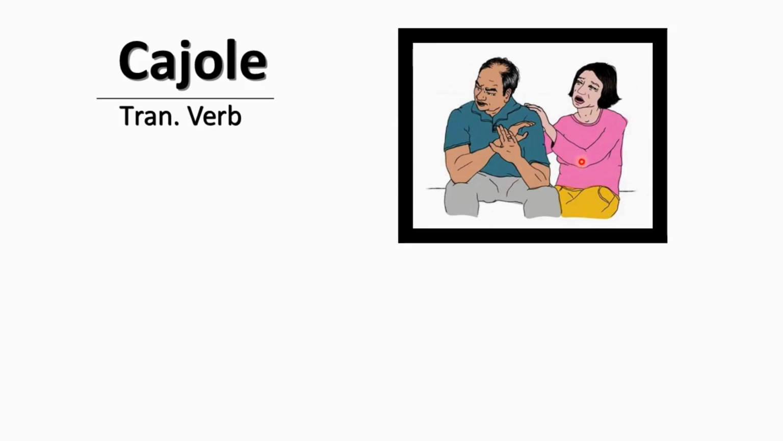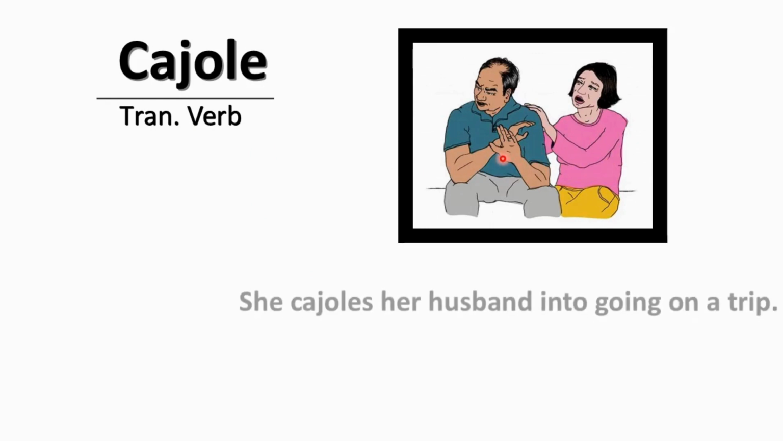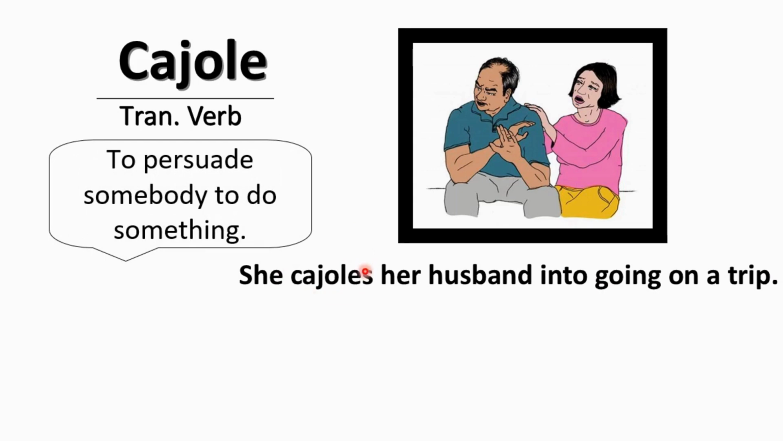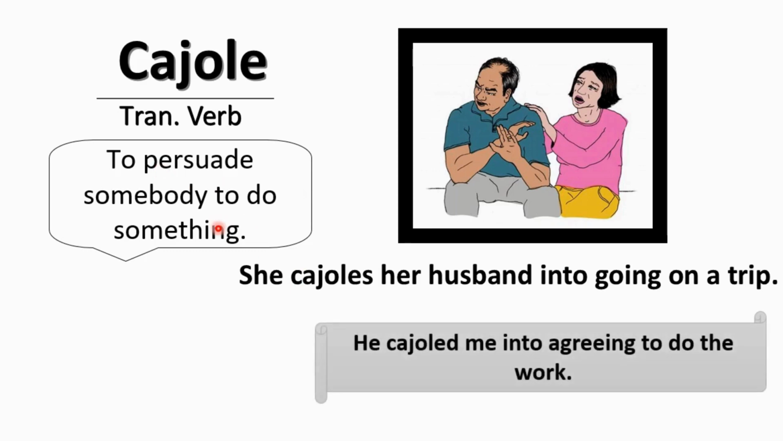The next word we have is cajole. Cajole in parts of speech is a transitive verb. Now look at the picture. They are a couple and the wife is trying to persuade her husband into going on a trip. So cajole means to persuade someone, to convince someone to do something.